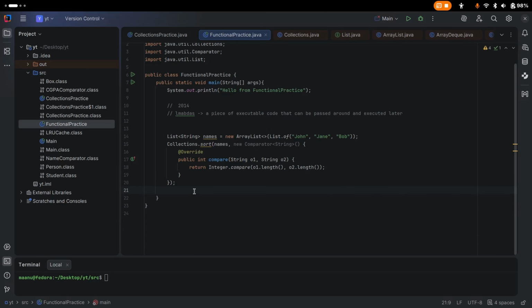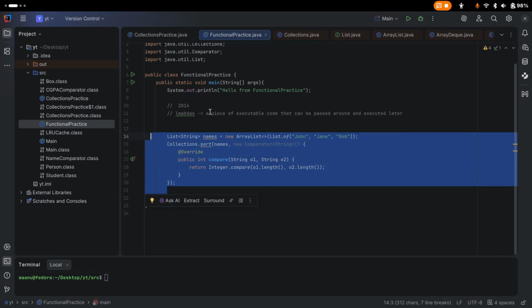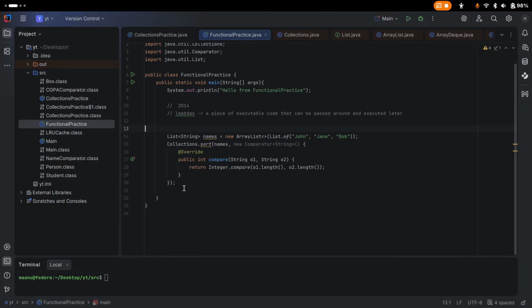And if you look at other languages like Python, JavaScript, even C Sharp, they have first class functions. Those do these kind of things in just one line. So Java also adopted that kind of design. And now we can do these things in just one simple line.